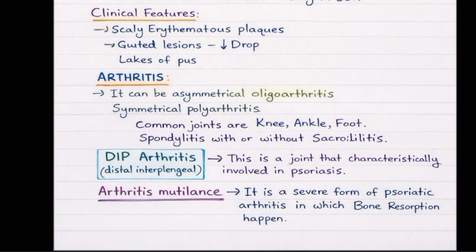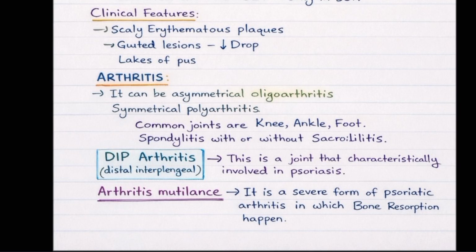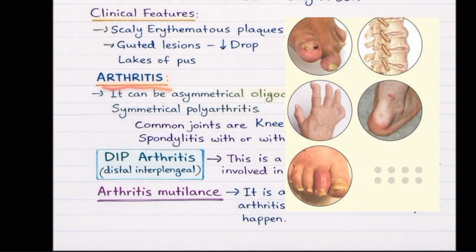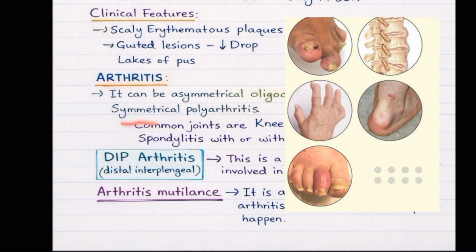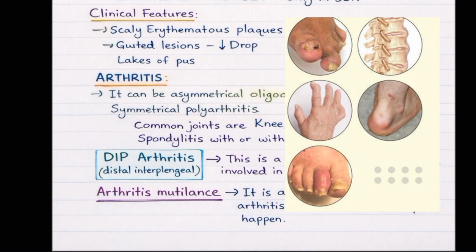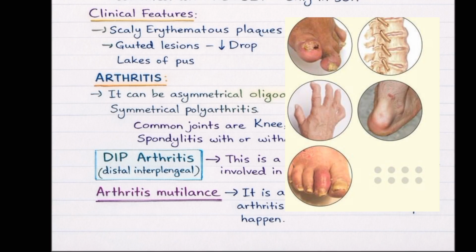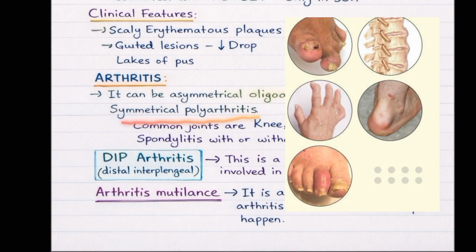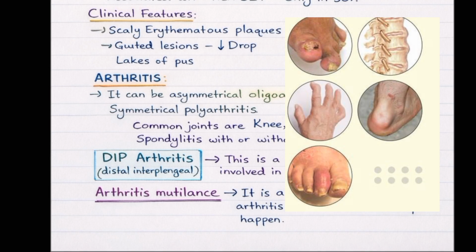Arthritis features. This is very important. It can be asymmetrical oligoarthritis or it can be symmetrical polyarthritis like rheumatoid. Mostly it will be asymmetrical. Oligo means very few joints are involved. Asymmetrical, few joint involvement. Otherwise, symmetrical, many joint involvement, polyarthritis. Common joints that are involved are knee, ankle and foot. Spondylitis with or without sacroiliitis.